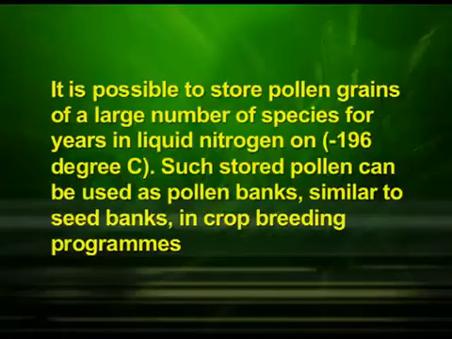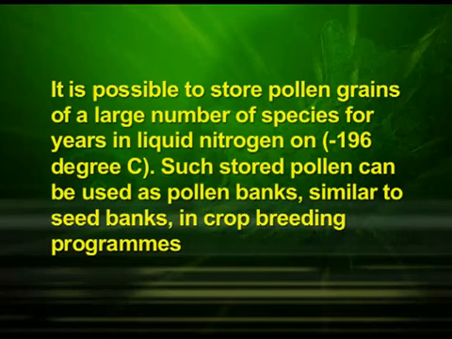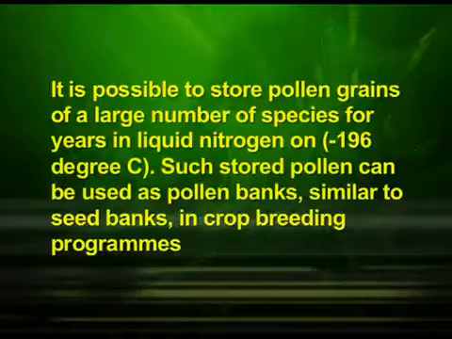Friends, you may have heard of storing semen or sperms of many animals including humans for artificial insemination. It is possible to store pollen grains of a large number of species for years in liquid nitrogen at -196 degrees centigrade. Such stored pollen can be used as pollen banks, similar to seed banks, in crop breeding programs.